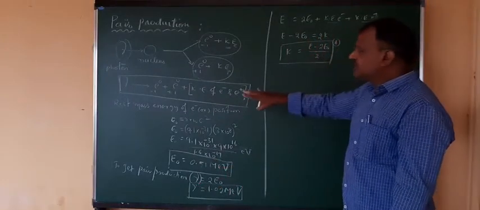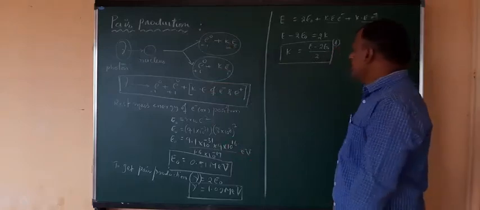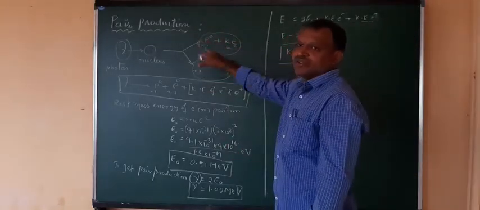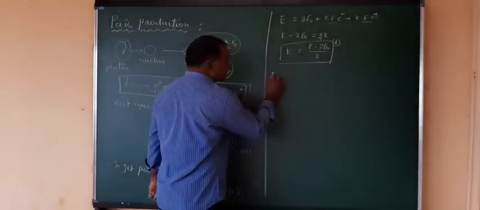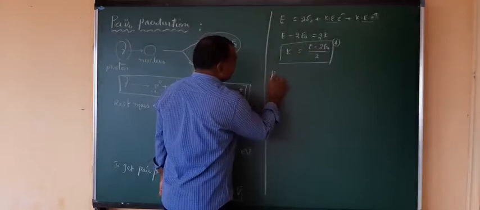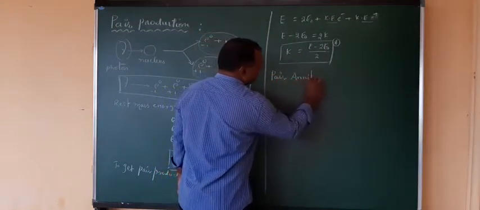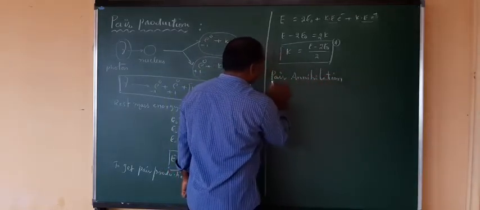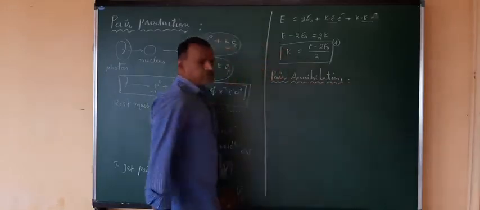So this is the process called pair production. Exactly the converse of this process is called pair annihilation. Pair annihilation is exactly the converse process of pair production.